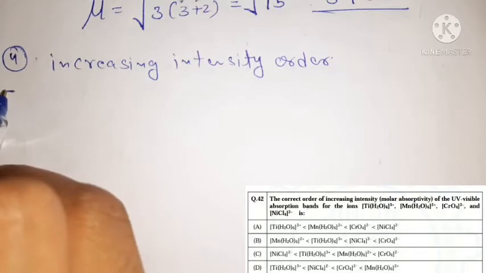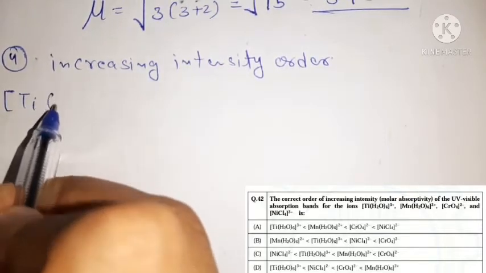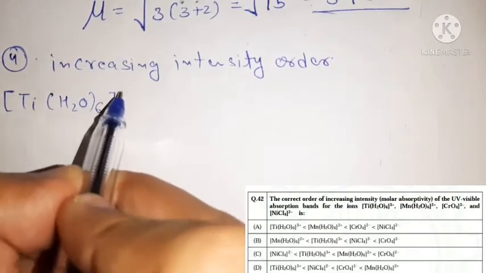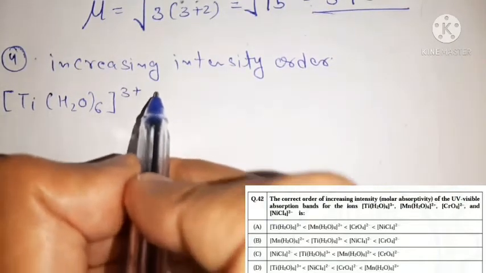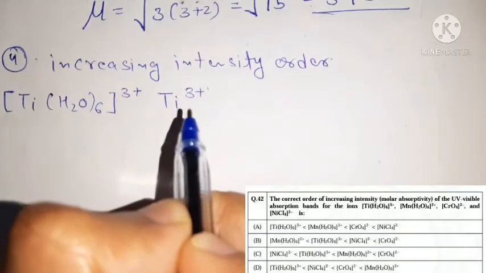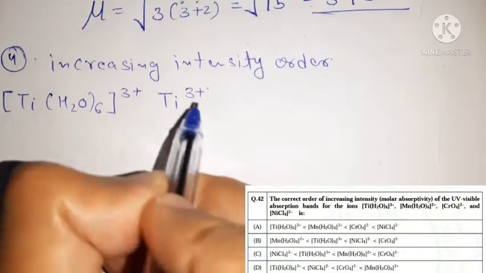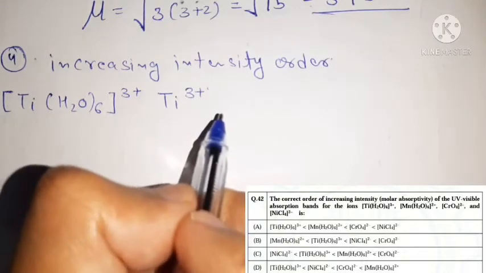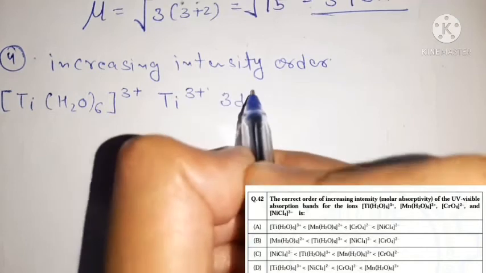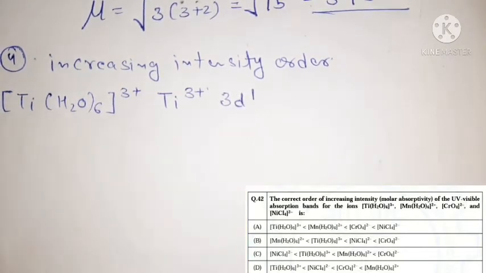The first complex given in your question is [Ti(H2O)6]3+. In this complex, titanium is present in the 3+ oxidation state, and its electronic configuration is 3d1. That means it has only a single electron in its d orbital. We know very well that in the Orgel diagram, for d1 configuration we observe only one absorption band.